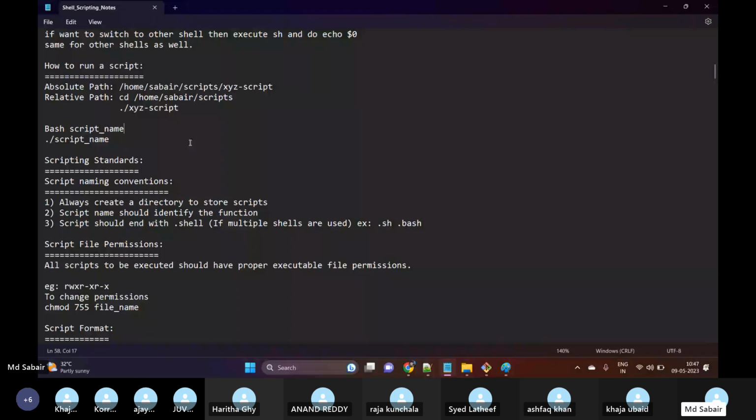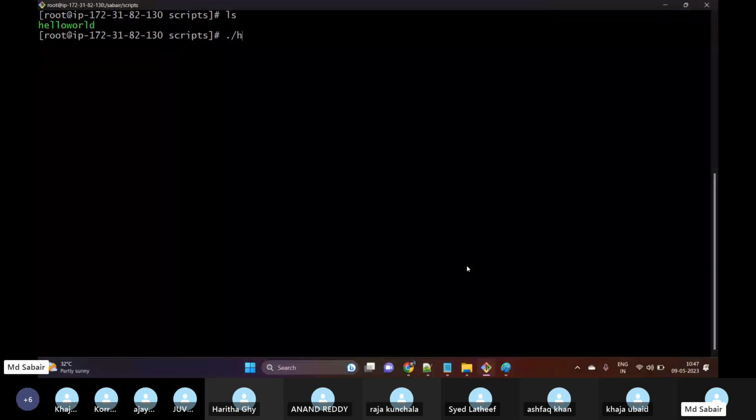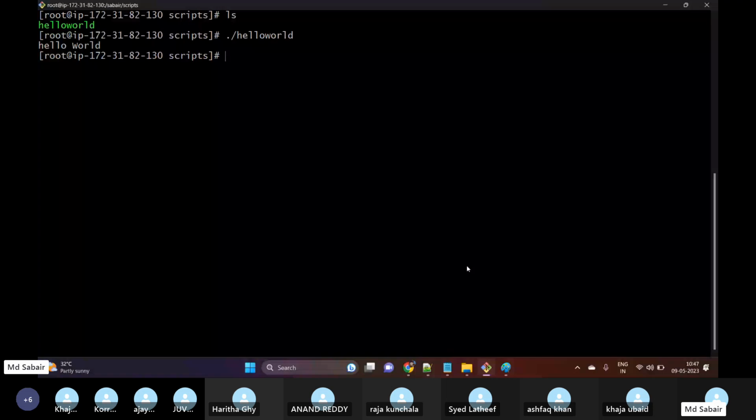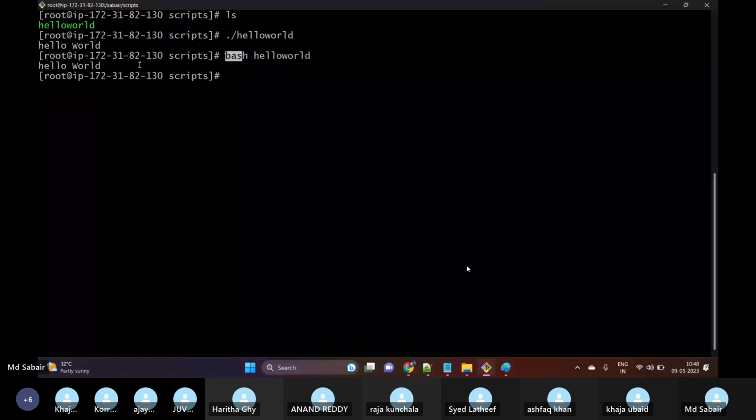And if you want to execute this script, we have two ways. One is by using dot slash and then the script name. The other is by using bash and then the script name. Even with this, we can execute our scripts. So we have two different ways to execute our scripts.